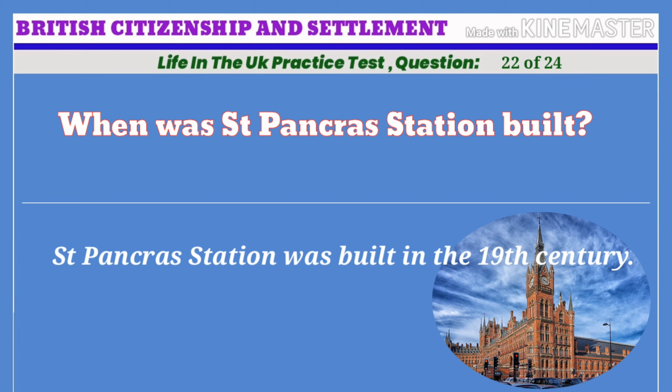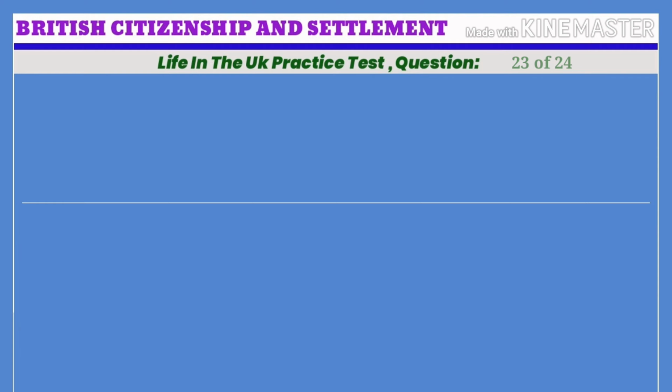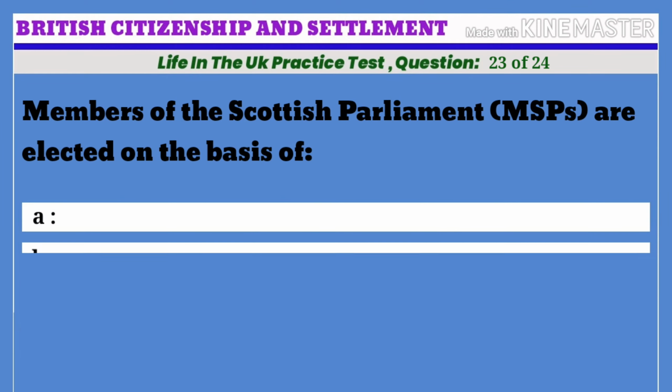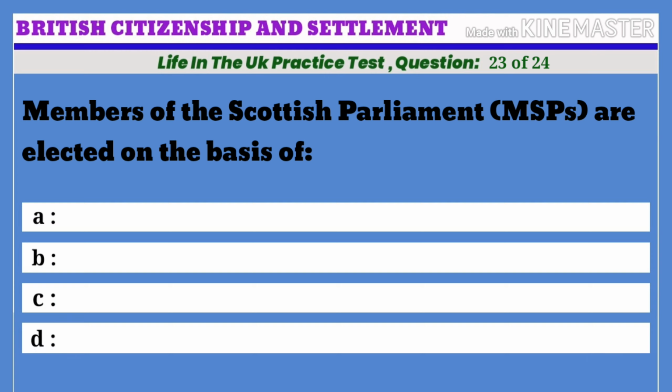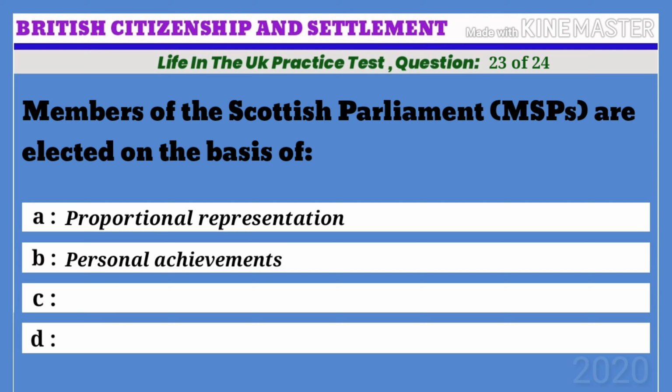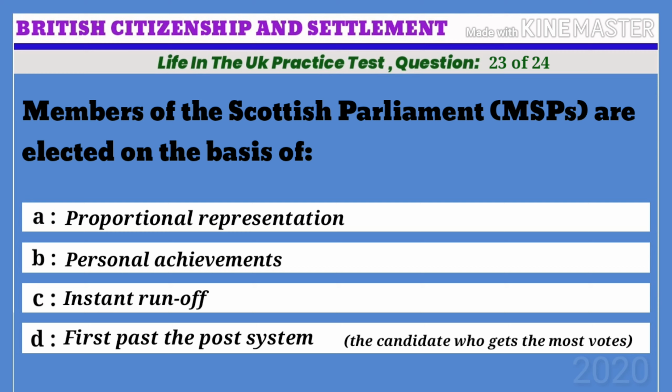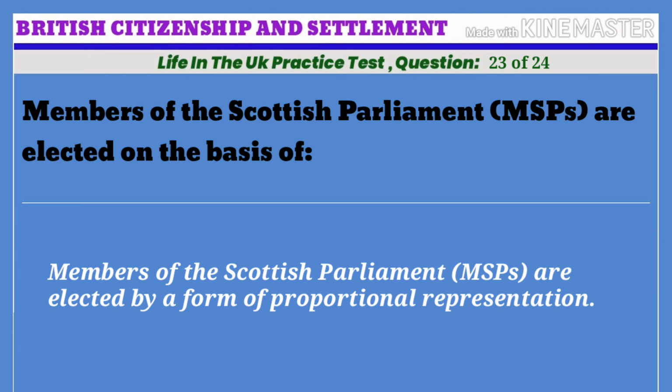Life in the UK practice test. Question 23 of 24. Members of the Scottish Parliament, MSPs, are elected on the basis of A. Proportional representation, B. Personal achievements, C. Instant runoff, D. First past the post system, the candidate who gets the most votes. The correct answer is A. Proportional representation. Members of the Scottish Parliament, MSPs, are elected by a form of proportional representation.